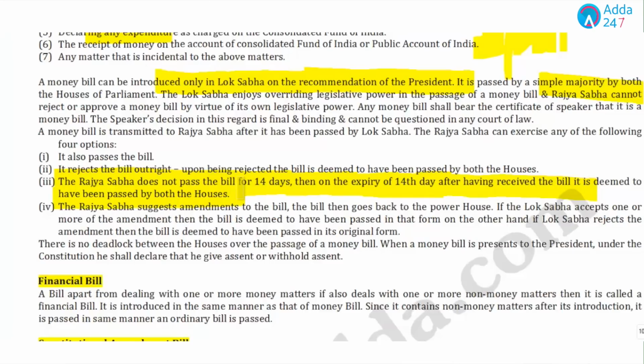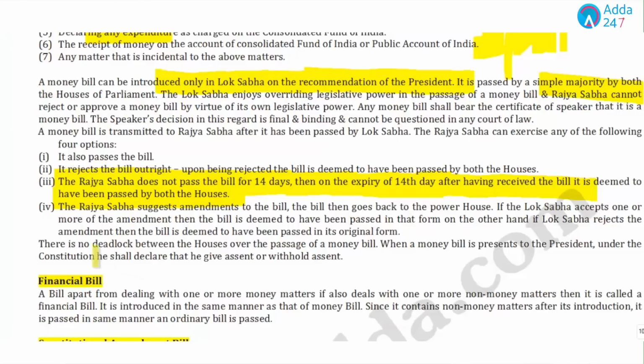Also, if Rajya Sabha suggests any changes, it depends on Lok Sabha only. If they want to consider them, they will; if they don't want to, they will not consider the amendments made by Rajya Sabha in the money bill.